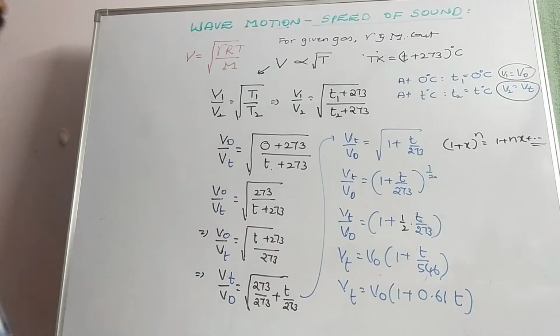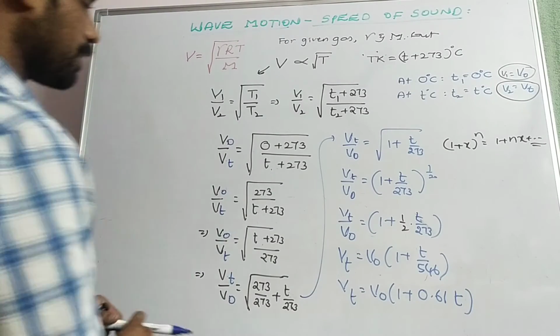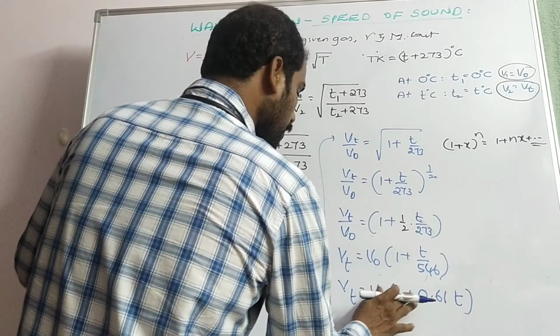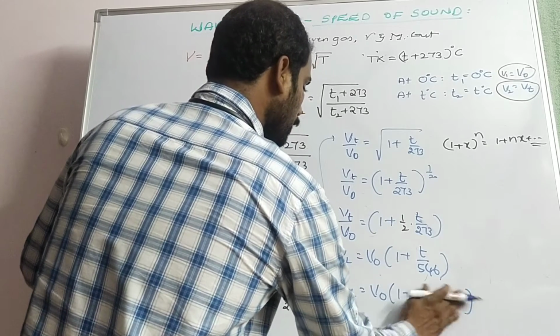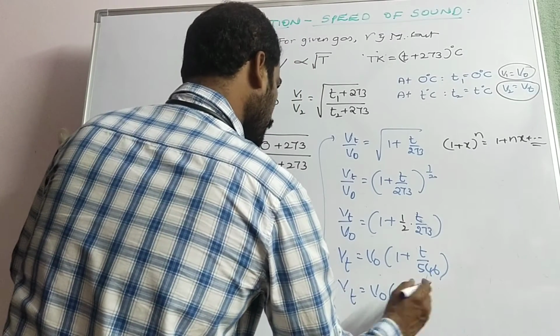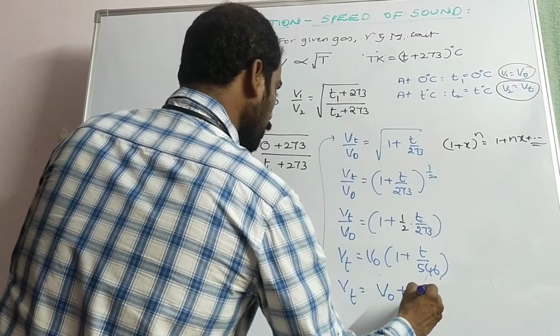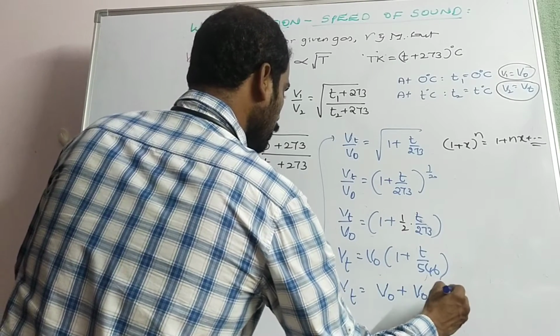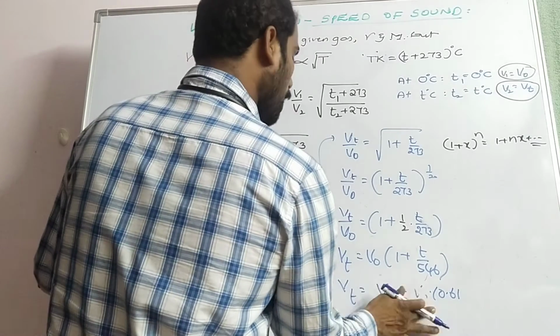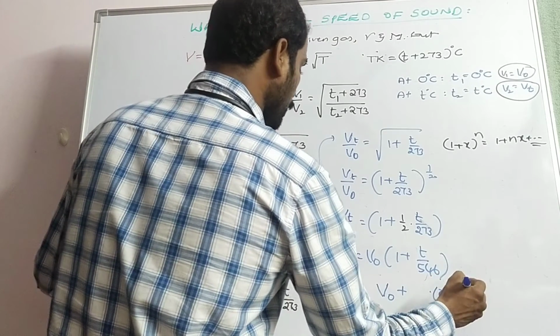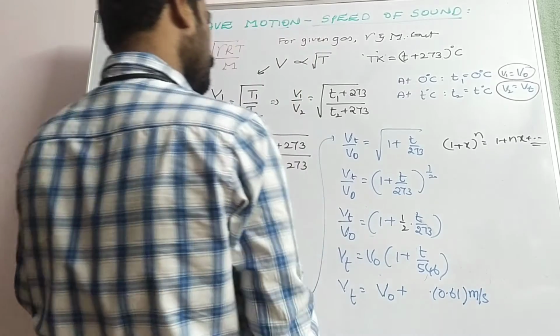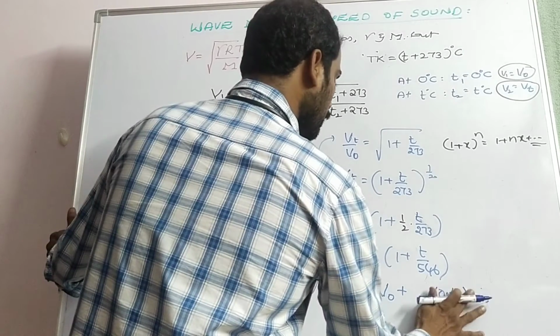Now it can be written as V0 plus V0 into 0.61. After multiplying, we get 0.61 meter per second into t.